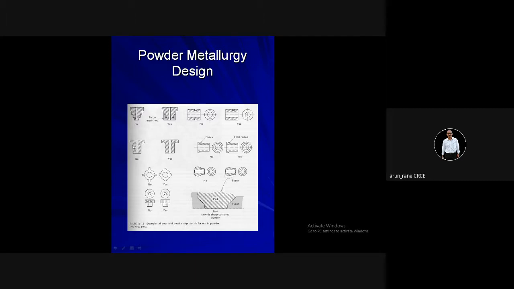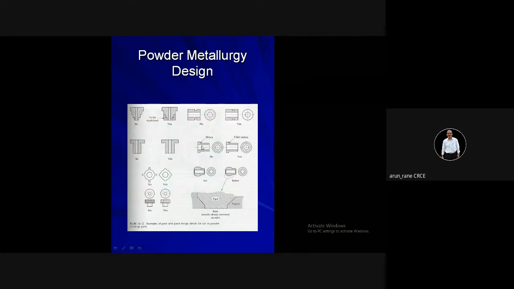See, if there is no undercut, and if there is a small tool radius, then the mating female part will not sit properly on this face. So for that, this undercut is provided. The undercut should be provided in such a way, not on the diameter, but on the face.